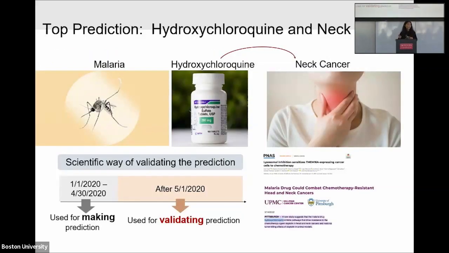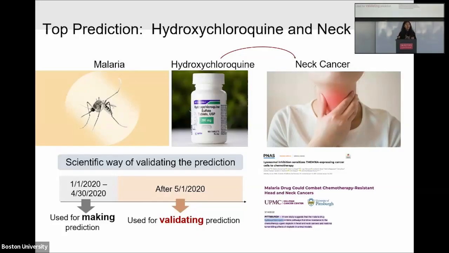Our top prediction is hydroxychloroquine and neck cancer. We used the literature before May 2020 to make predictions. Before that time, we do not see any literature mentioning that hydroxychloroquine can be used to boost the treatment of neck cancer. But our knowledge graph can predict this.